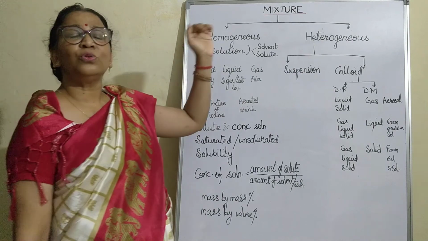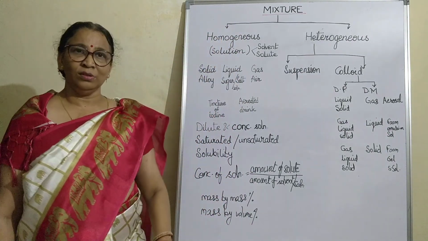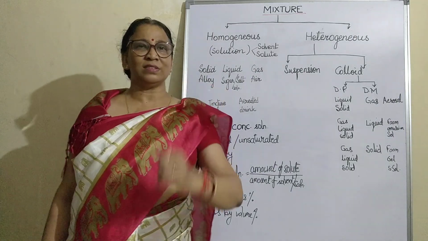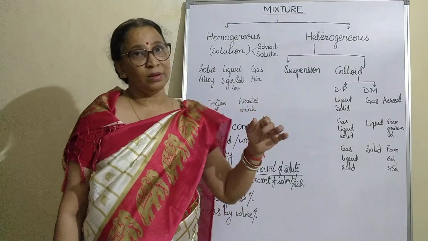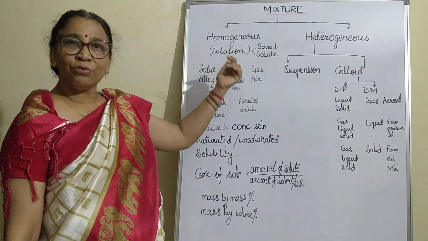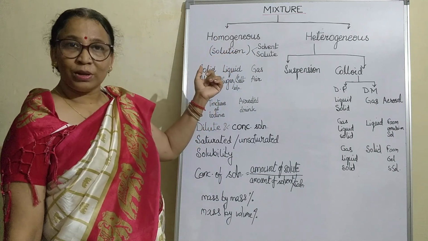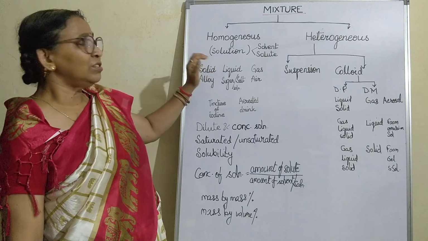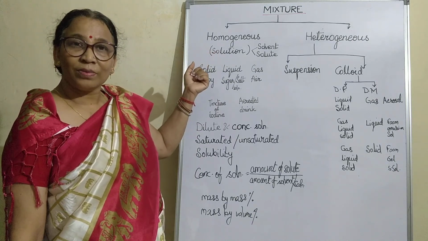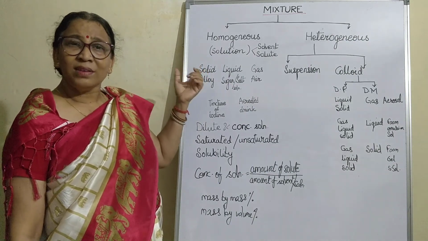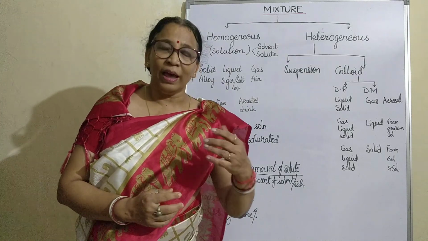Homogeneous mixtures are generally called solutions. But when we say solution, something liquid comes to our mind. Actually it can be in the form of solid, liquid as well as gas, and we have given names to them. If the solution is solid, then we call it an alloy. Like brass. Brass is an alloy which is a mixture of copper with zinc.